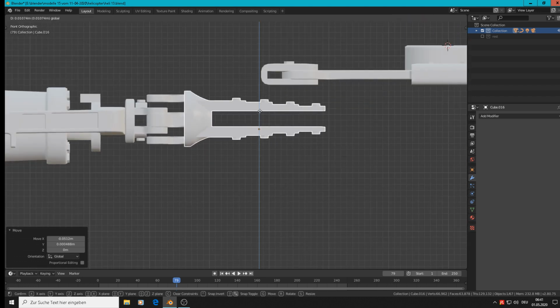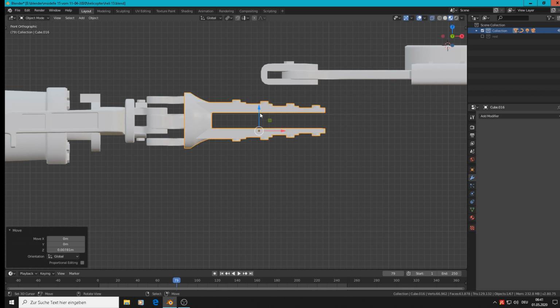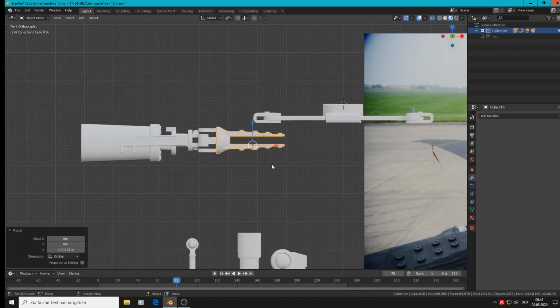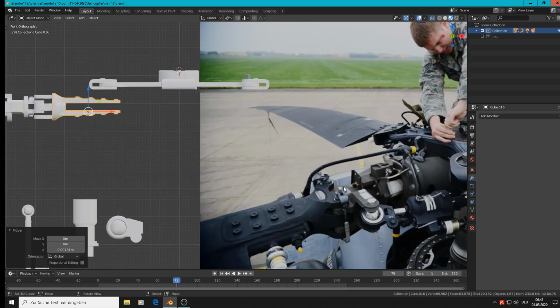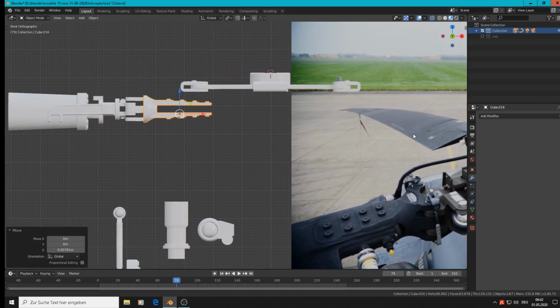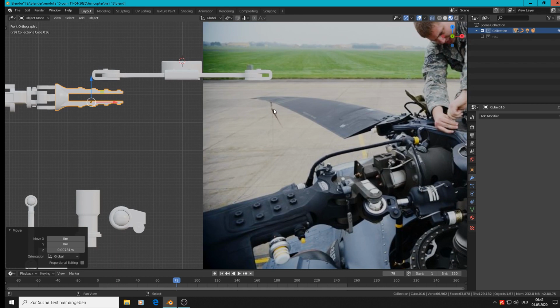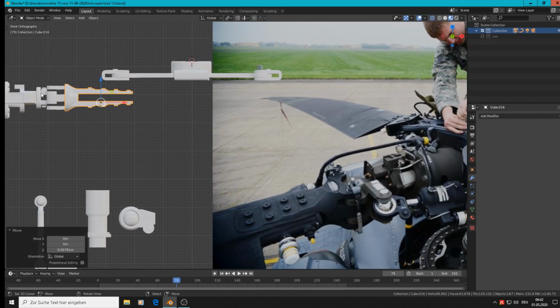But we see it is all in all too big in this direction. I must look here, shorten. This is the height of that thing there, but not higher. It's nearly there.